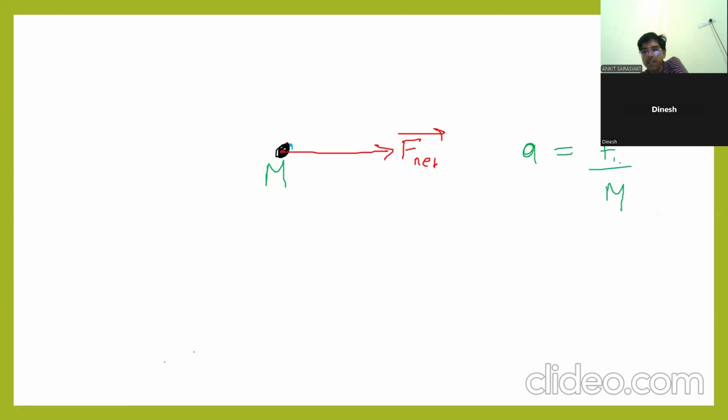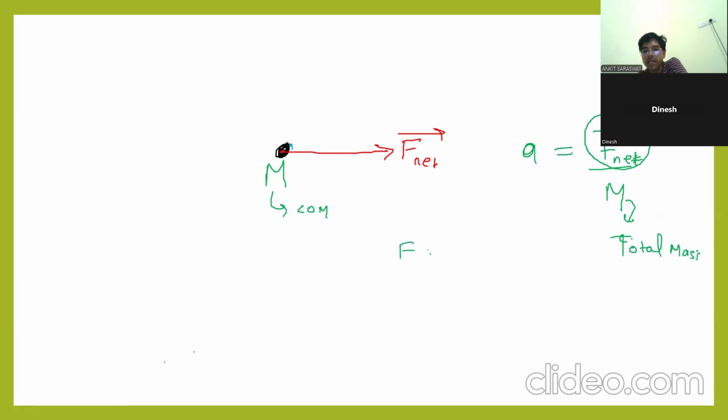I told F net. Clear? Actually, this F net is on where? On the center of mass. This F net you are applying on the center of mass. And this is the mass of the center of mass. This is the mass of M1 plus M2 plus M3. Clear? This is total mass. Clear? So acceleration, what formula?